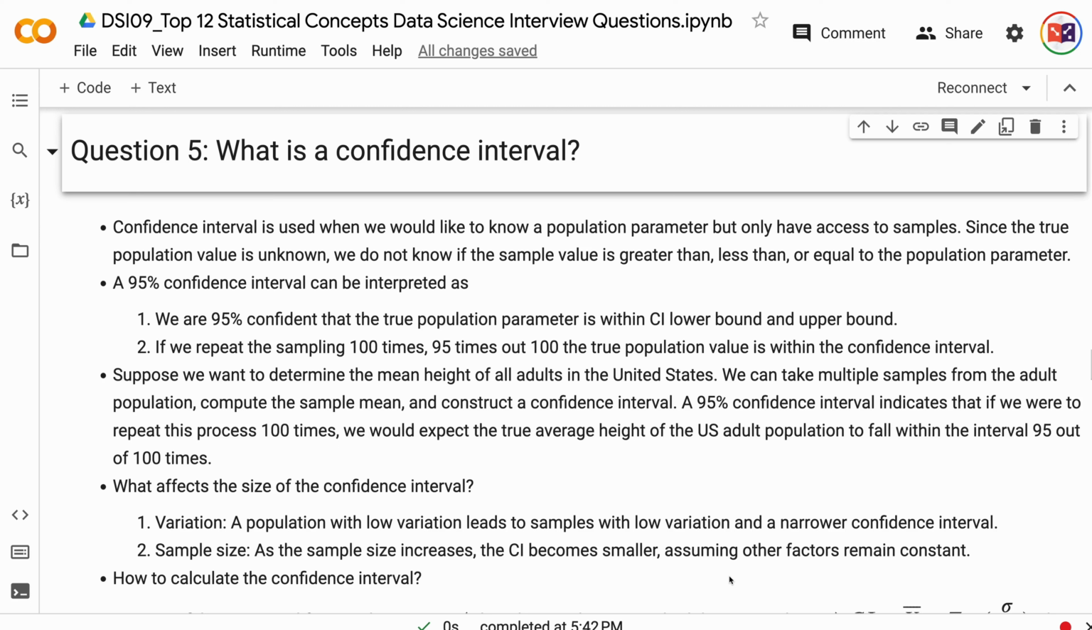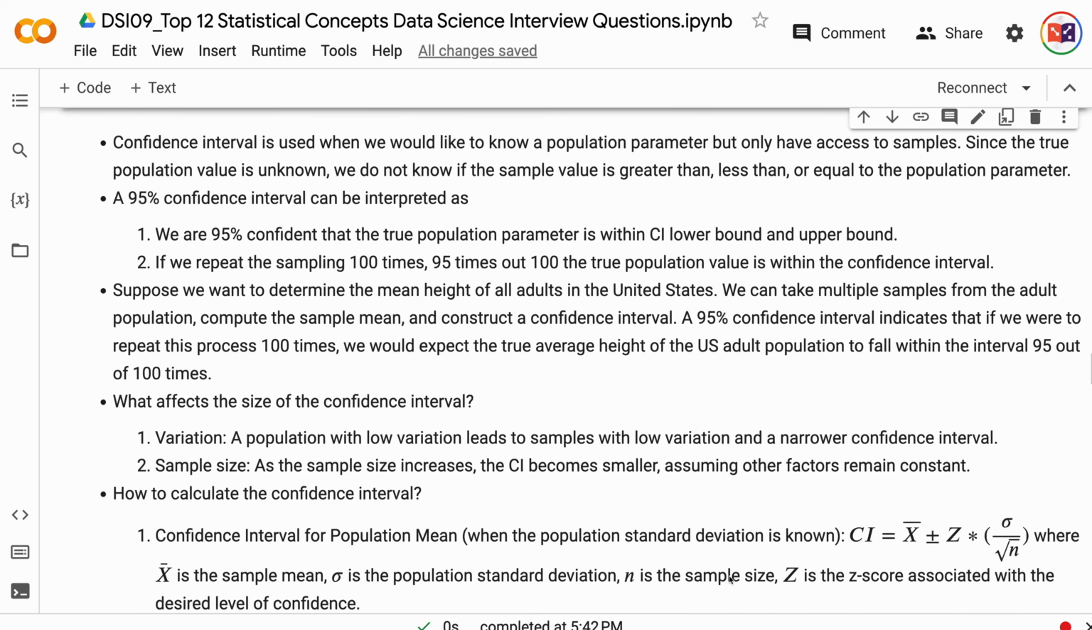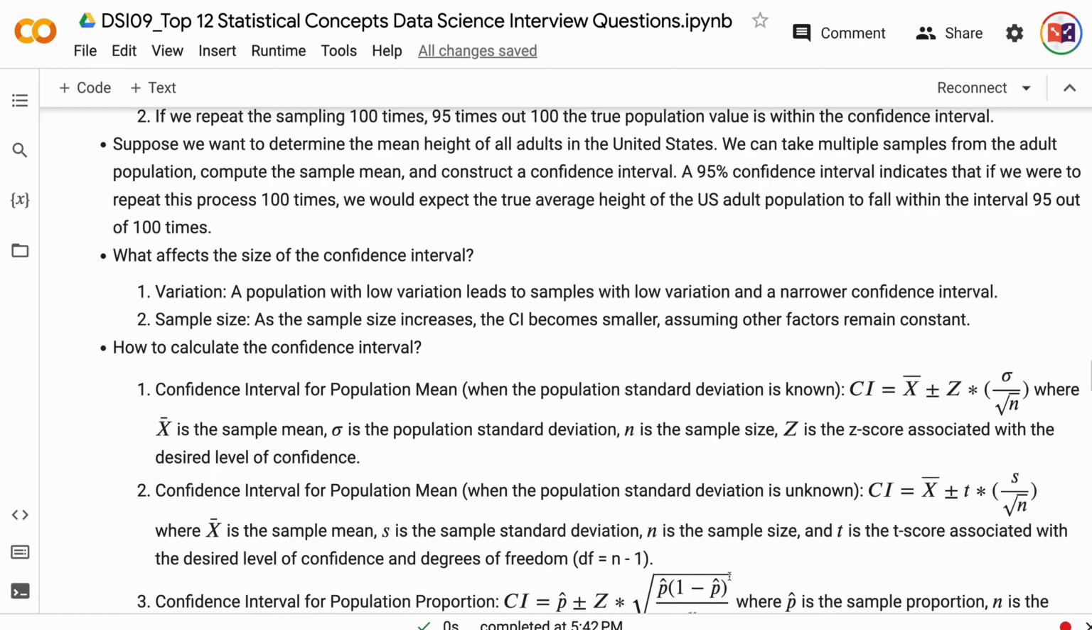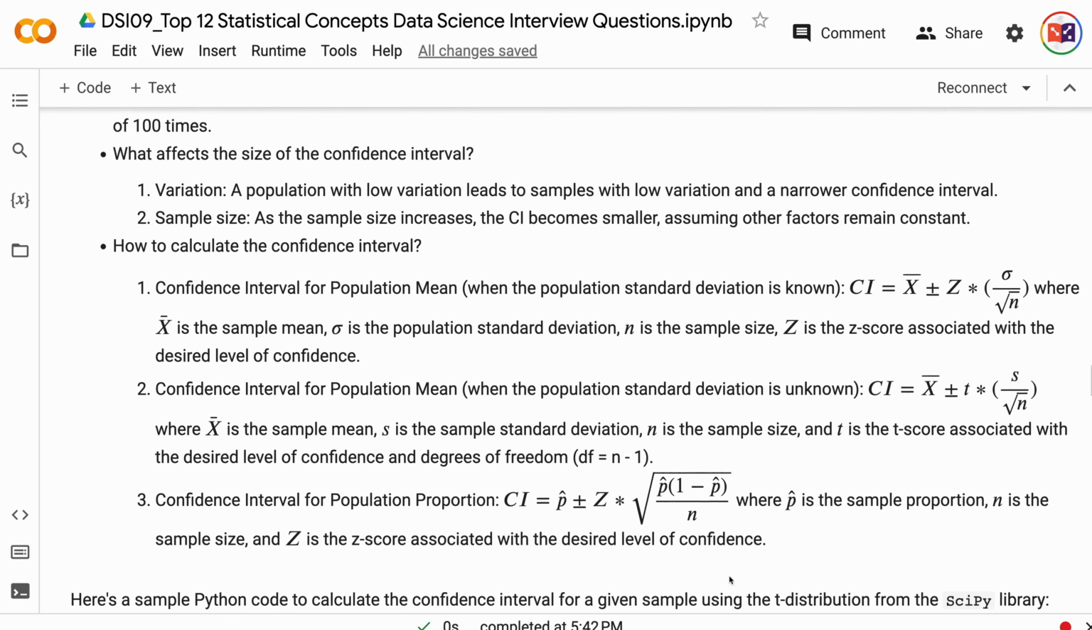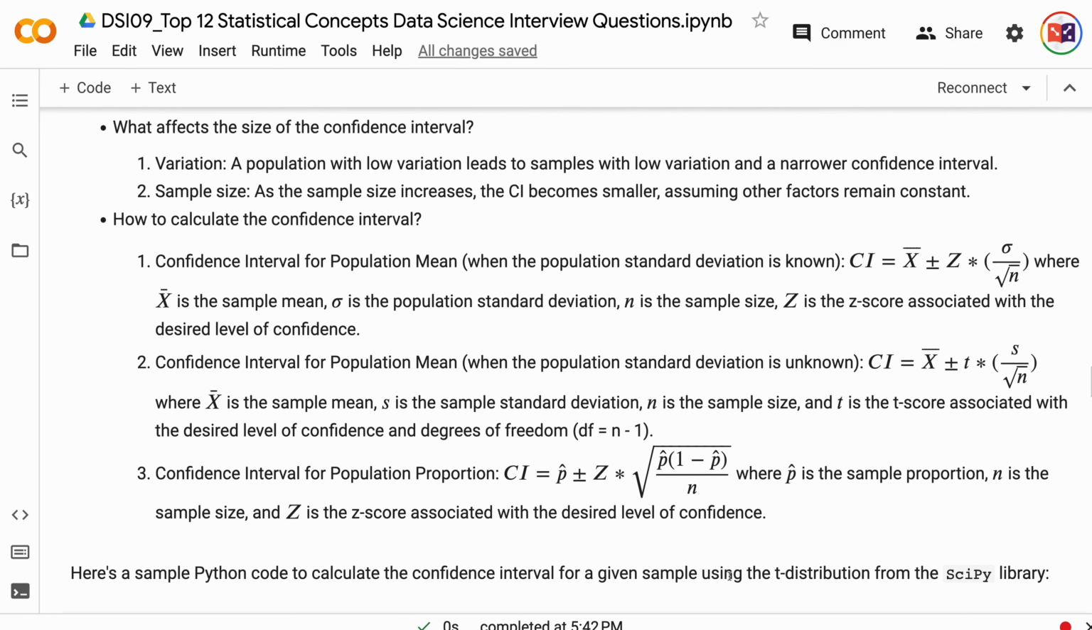What affects the size of the confidence interval? 1. Variation. A population with low variation leads to samples with low variation and a narrower confidence interval. 2. Sample size. As the sample size increases, the confidence interval becomes smaller, assuming other factors remain constant.